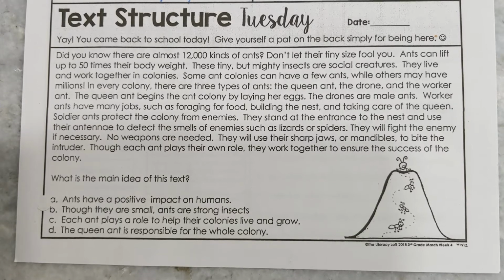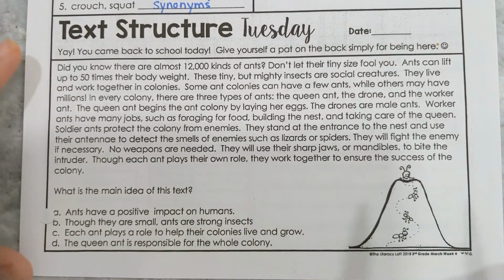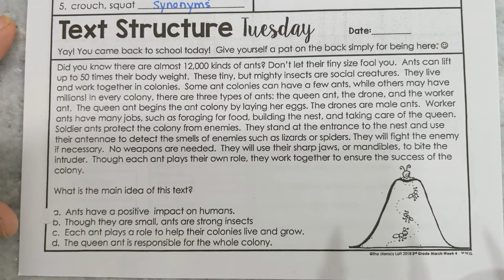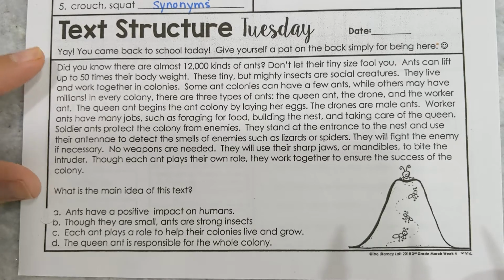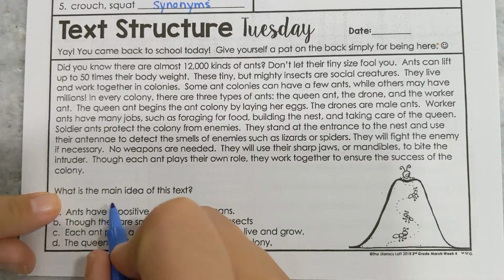Today is Tuesday, so we have a Text Structure Tuesday snippet here in our morning work. Today we're going to be reading a passage about ants. This is a nonfiction passage because it's about something from real life. It gives us real life information. We have a question today about main idea.